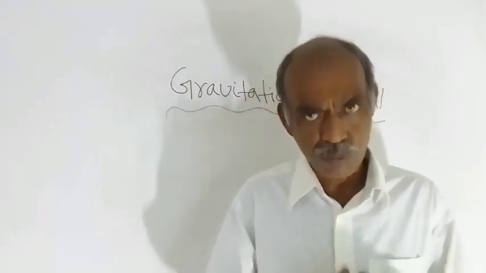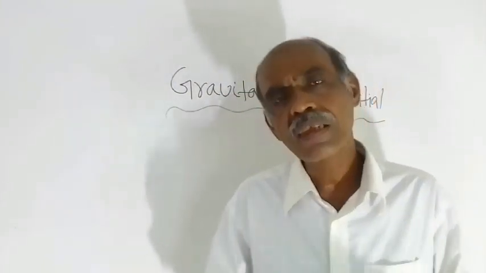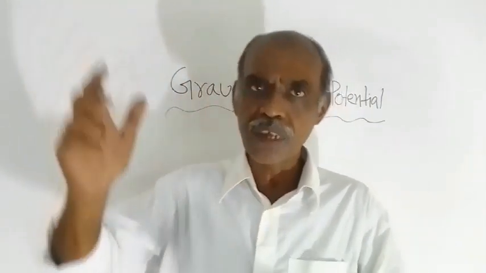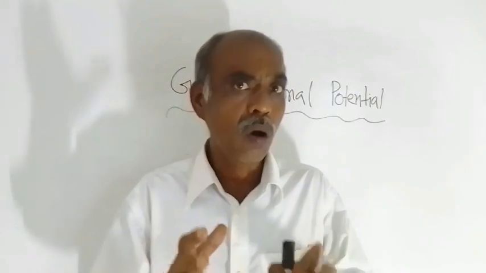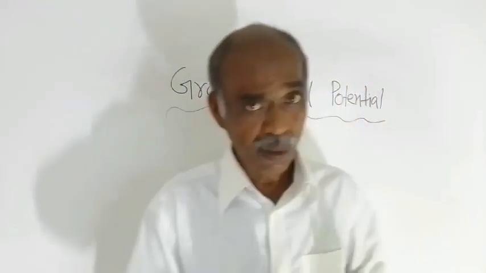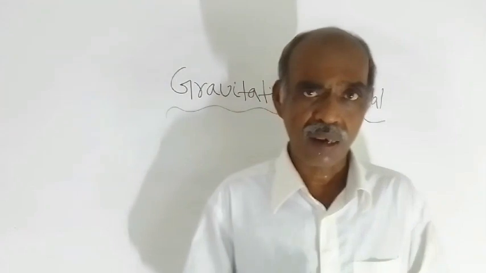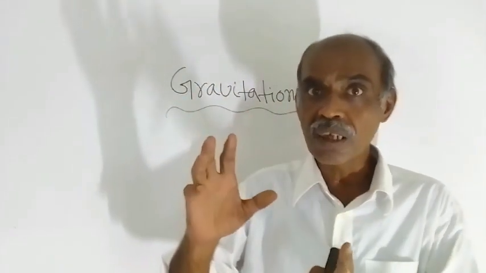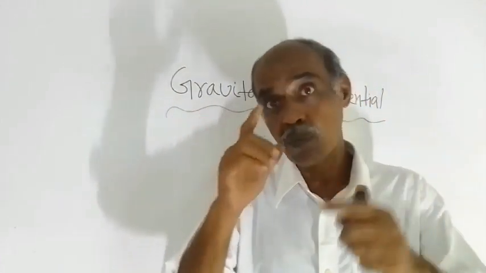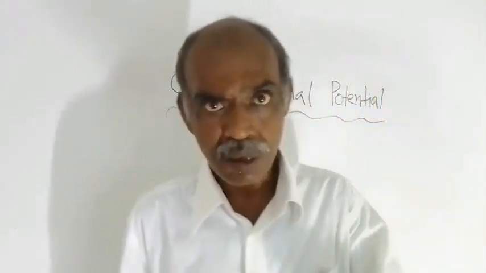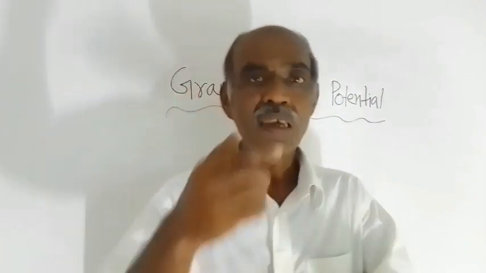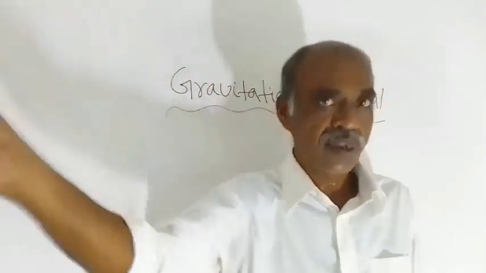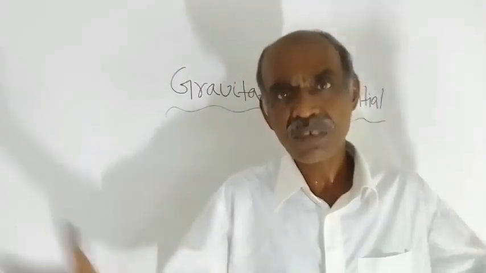If the mass of the planet is small, it will apply a small force. So the work done, or the gravitational potential, depends upon the mass of Earth as well as the mass of that body, because if the small body has large mass, more work needs to be done on it. If it has small mass, less work needs to be done in bringing the body from infinity to this point.